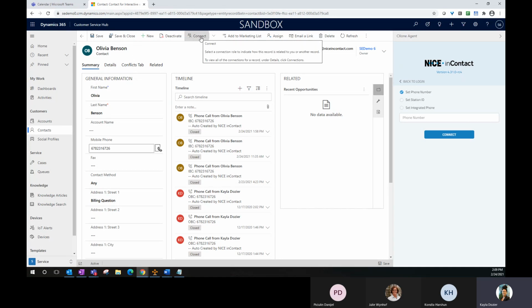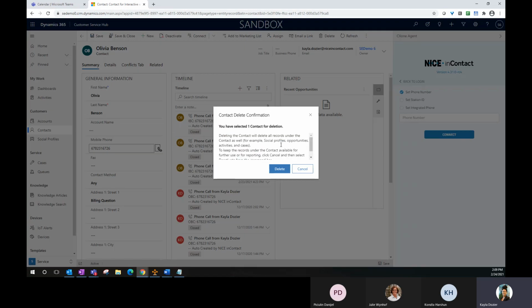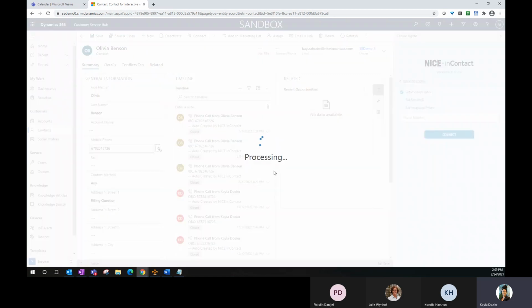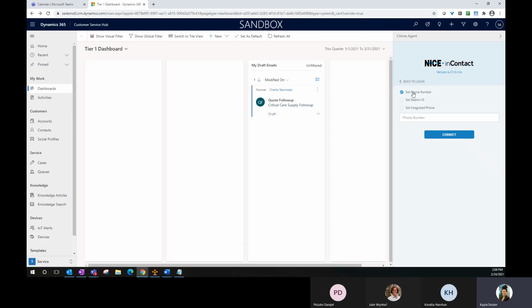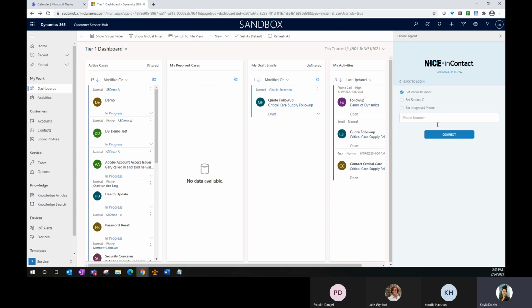I'm going to go ahead and delete this because we're going to see an interaction in just a moment, but I'd be able to see any specific contact information that's tied to a specific caller when they come into the queue, and all the information that's tied to that specific contact. What looks a little bit different over to the right is that embedded agent. So I'm going to go ahead and log in to show that interaction here, but first, a dashboard. One other thing I'll point out that we can see.